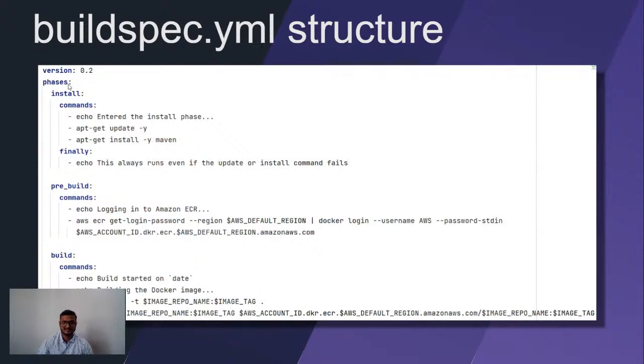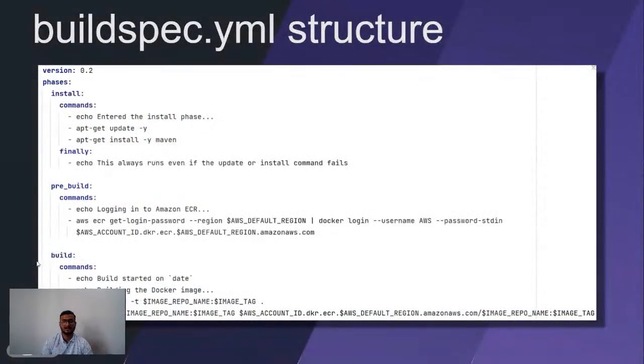We have various phases here. The first is the install phase, where we write the commands we want to install. For example, if I have a Python project and want to install some packages, we can write pip install -r requirements.txt here, and it will install all the packages. Then we have the finally block. This finally is like try-catch-finally, where if any of the commands fail, this block will run anyhow, and we will get the message that something failed. The next is the pre-build. So we have pre-build, build, and then post-build.